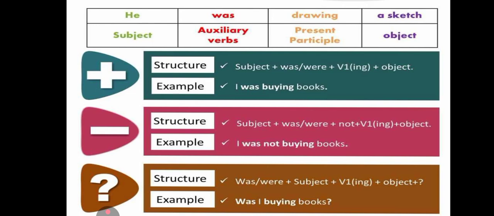Interrogative sentences, or the question ones: the helping verb comes first, was or were, then the subject, then verb first form plus ing, plus the object. Was I buying books?